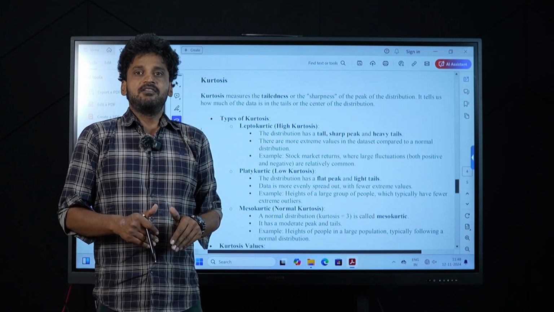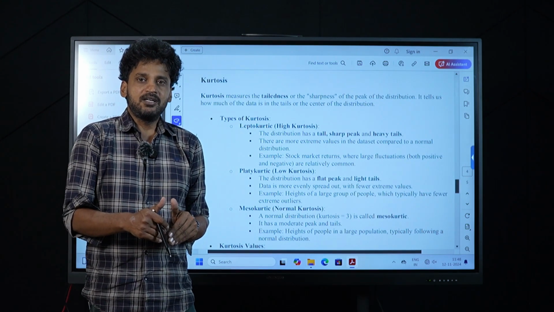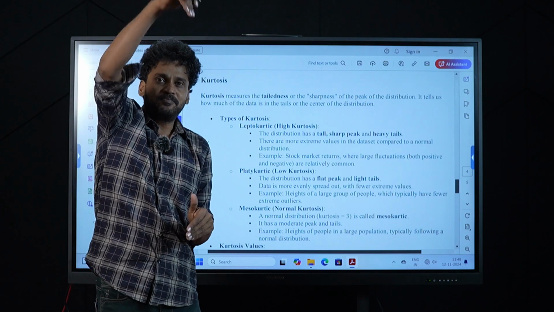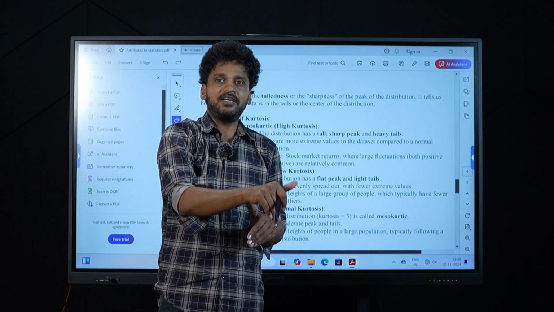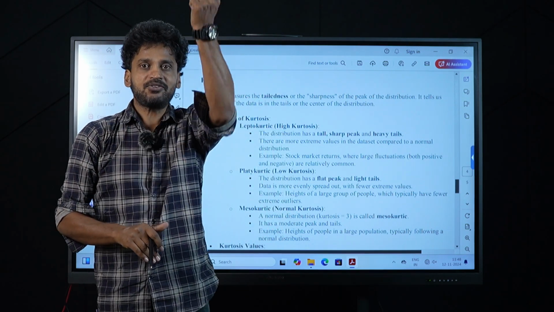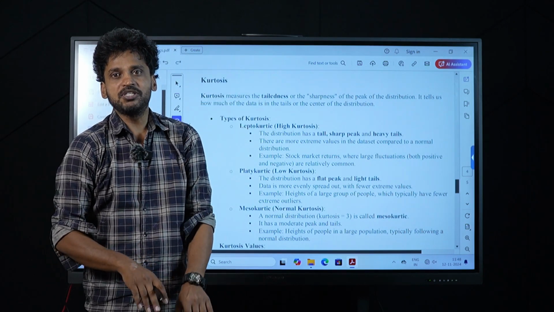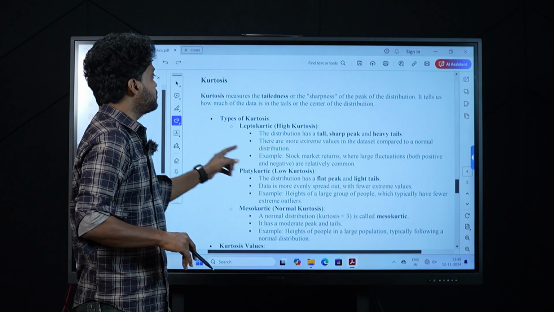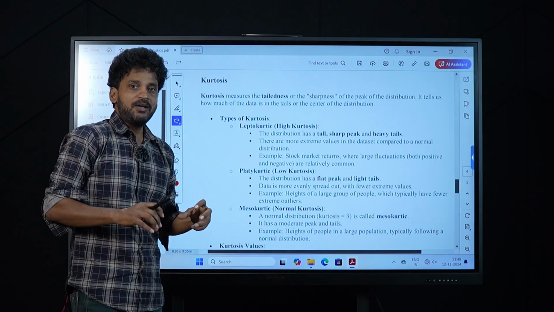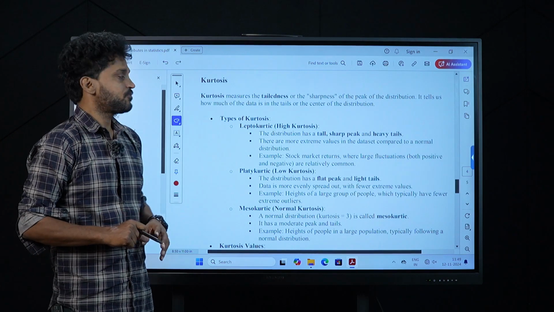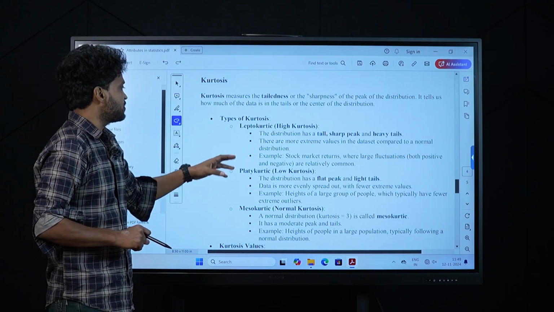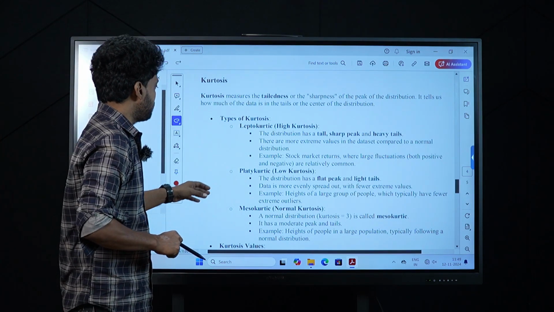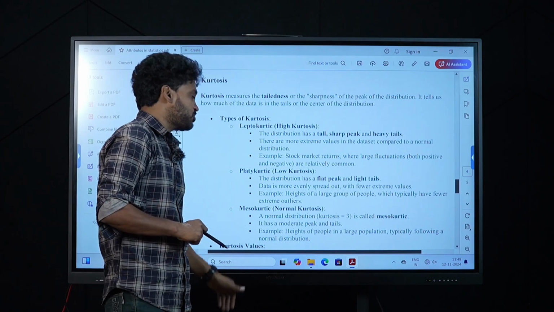Sometimes we will see huge peaks in the graph. When you collect the data points, there will be peaks and low values, the valleys, in the graph. By using the kurtosis, we will be able to measure these peaks. The types of kurtosis are leptokurtic, platykurtic, and mesokurtic.